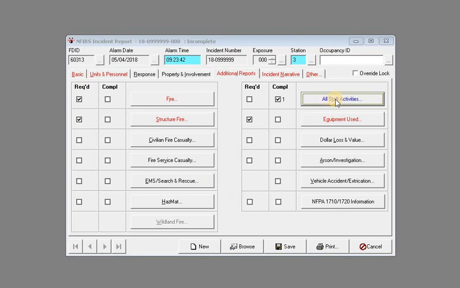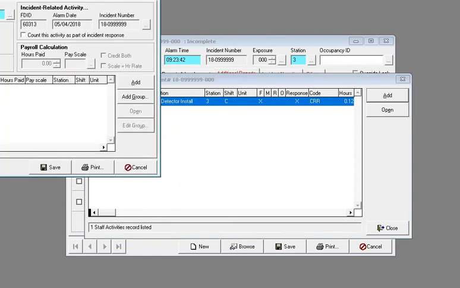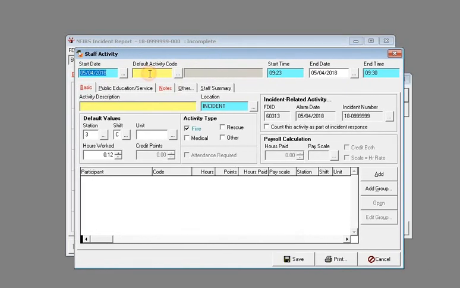You can also, it doesn't have to be a smoke detector install. If you did a pub ed on scene of an incident, you can also add the pub ed. It's the same thing as a smoke detector. It's a community risk reduction.